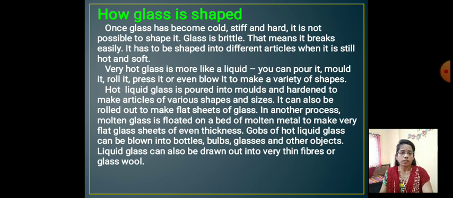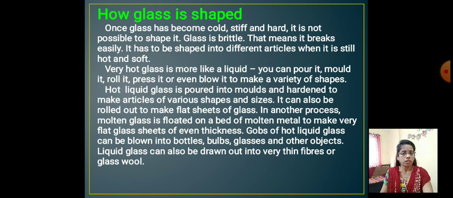Very hot glass is more like a liquid. You can pour it, mold it, roll it, press it, or even blow it to make a variety of shapes. Hot liquid glass is poured into molds and hardened to make articles of various shapes and sizes. It can also be rolled out to make flat sheets of glass.